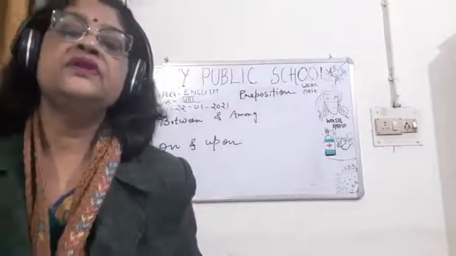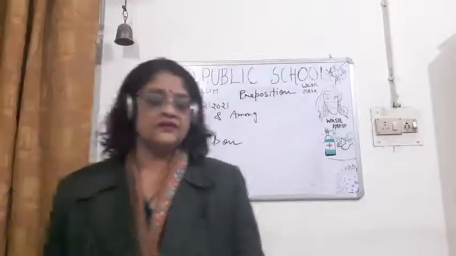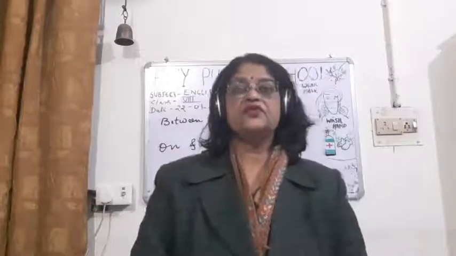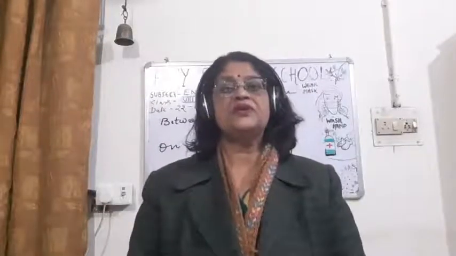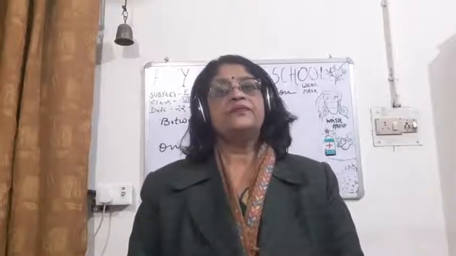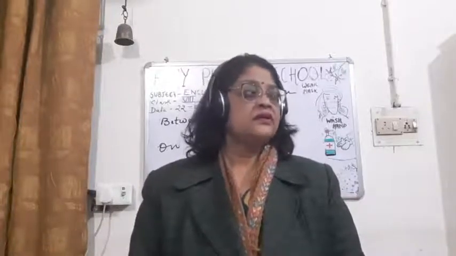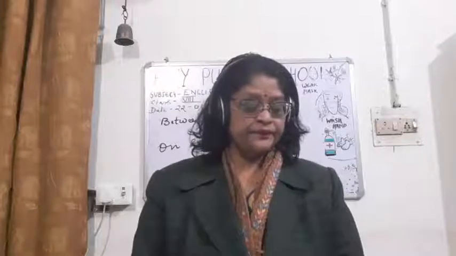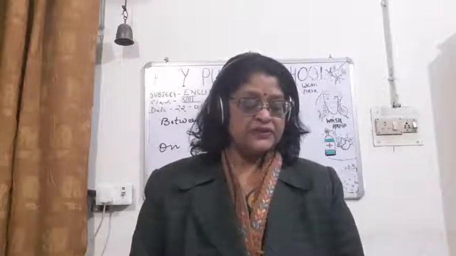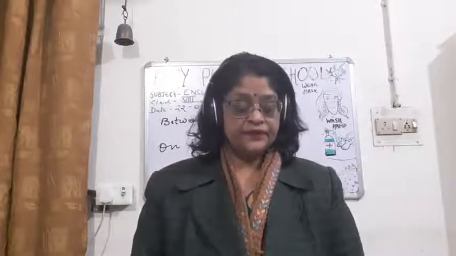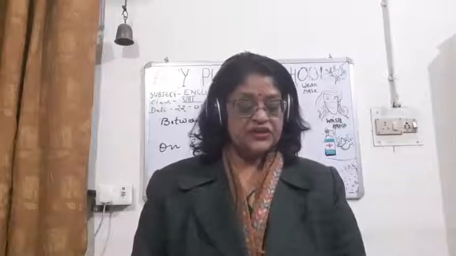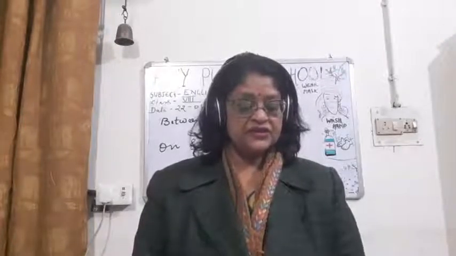Now students, some prepositions are so confusing that we don't know about their correct use, so I'm going to tell about those prepositions also. Like children, the use of by and with. By is used to express the agent or doer of an action. With relates the instrument with which the action is done.